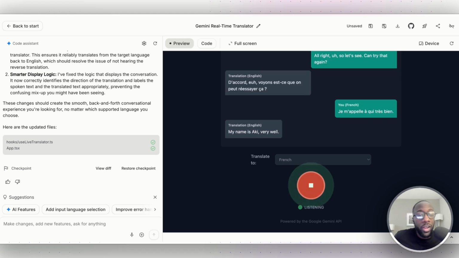Yeah, so this is dope. So when I speak in English, it gives it back to me in the language I'm looking at, and when I speak in that language, it gives me back English. So if I'm meeting with a contractor, for example, and because this is a real scenario, and that contractor only speaks another language, let's say Spanish, but in this case French, I can pull up this app and literally speak into the app and say, we're using this app to help with translating, so just speak back to me in Spanish and I will get that translation in English, and this could help with a lot of moderation.